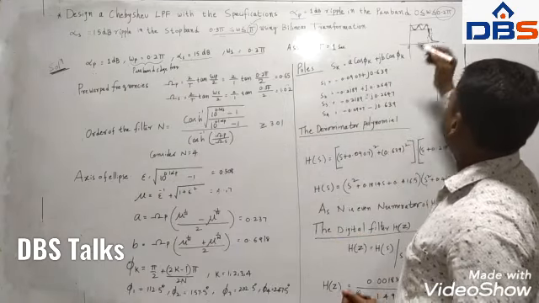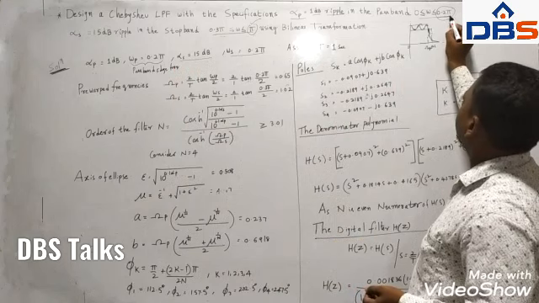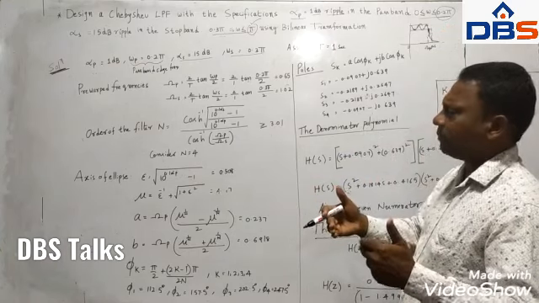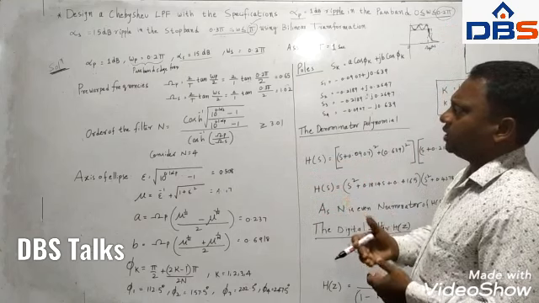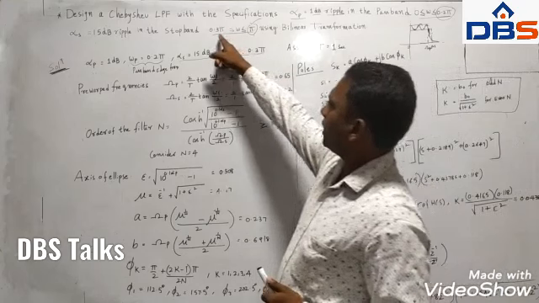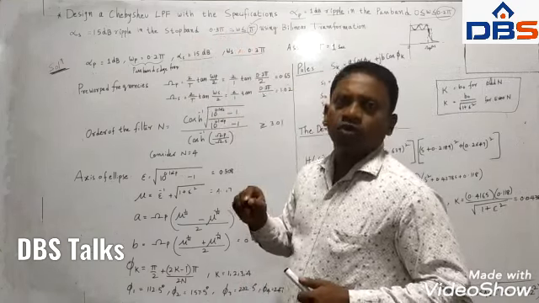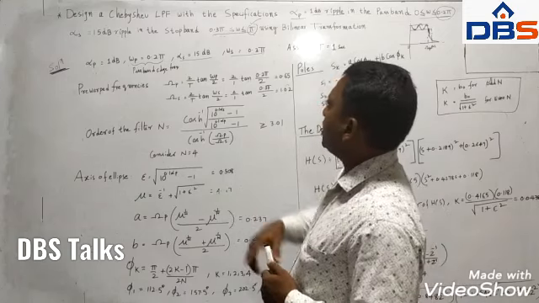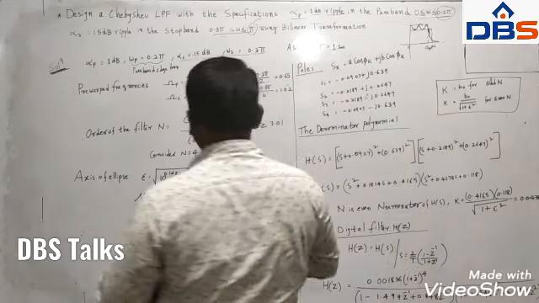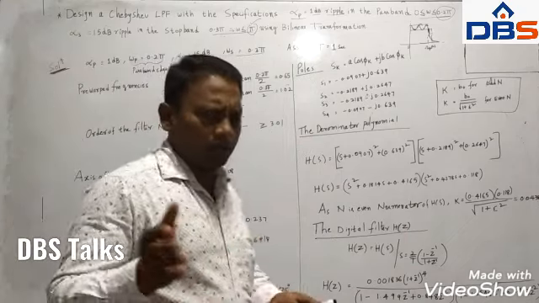So always remember this, otherwise you may get some confusion at a later point of time. Whenever a pass band is given, the ending frequency of the pass band is the pass band edge frequency. For the stop band, starting at 0.3 pi and ending at pi, the beginning value you have to consider as omega s. That is why it is 0.3 pi.